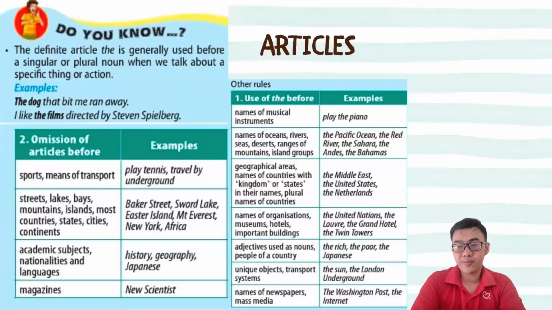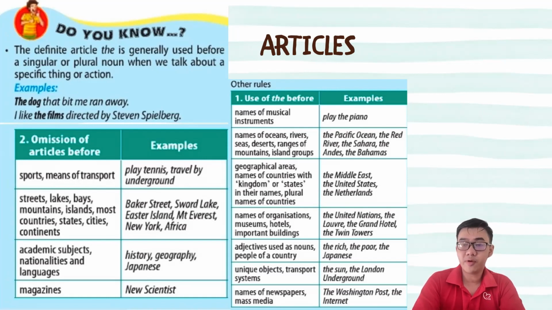Let's move on with the next point of grammar that we learned in class, which was articles. Do you know the definite article the is generally used before a singular or plural noun when we talk about a specific thing or actions? For example, the dog that bit me ran away. I like the films directed by Steven Spielberg.